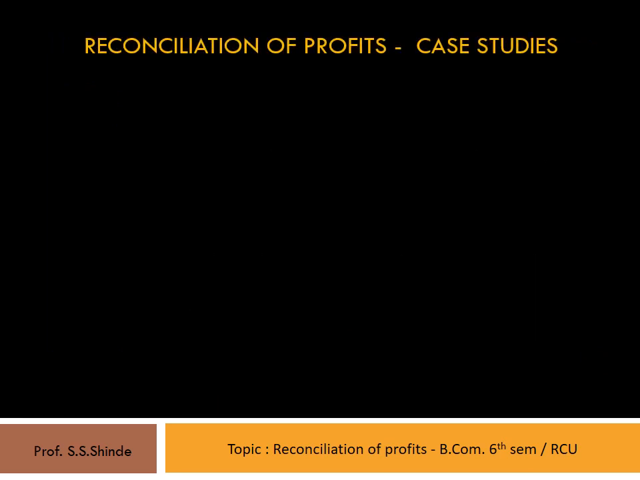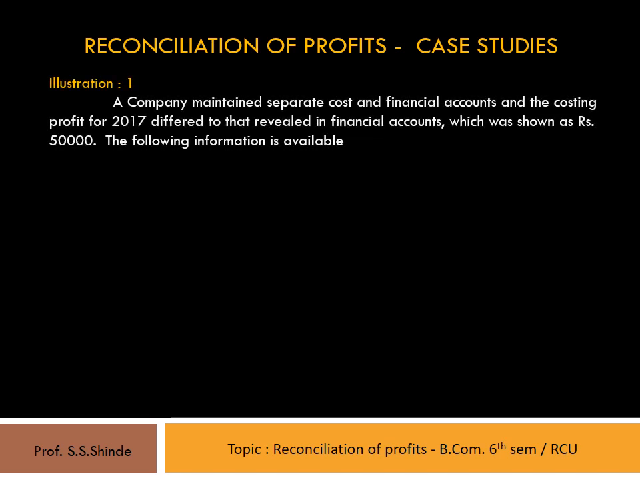Now, to understand the procedure of reconciliation of profits more precisely and clearly, let's take up some illustrations. So let's go through illustration 1. A company maintained separate cost and financial accounts, and the costing profit for 2017 differed from that revealed in financial accounts, which was shown as rupees 50,000. The following information is available to us.